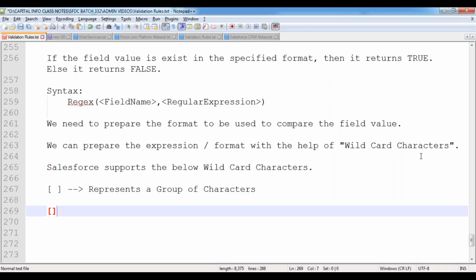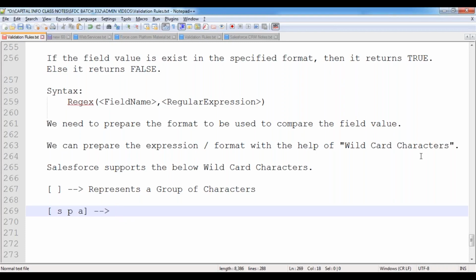Inside this we can specify some characters, for example P, A, N. Whatever word you are going to compare, that word should have characters that are a combination of A, P and N.